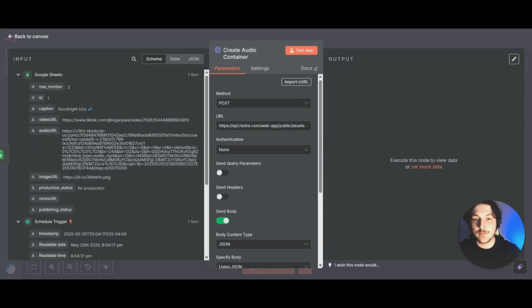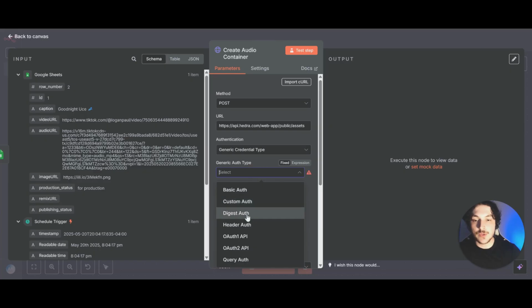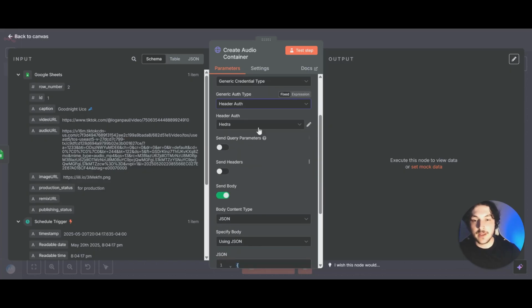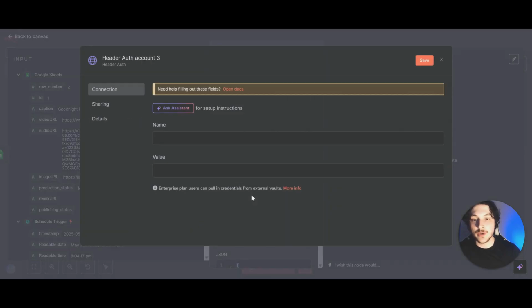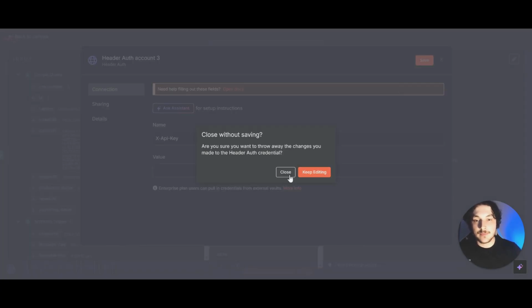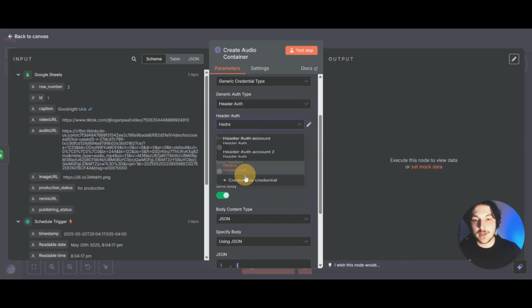Then come back into n8n. And under this authentication, what we want to do is select generic. And under generic auth type, we're going to select header auth. And for your header auth, I already have my Hedra set up, but if you don't, you're going to click on create new credential. For the value, you're going to paste the key you just got. And for the name, you're going to type in X-API-Key, and take note of the capitalization, make sure it's correct, and then click save, and then select that credential you just made.